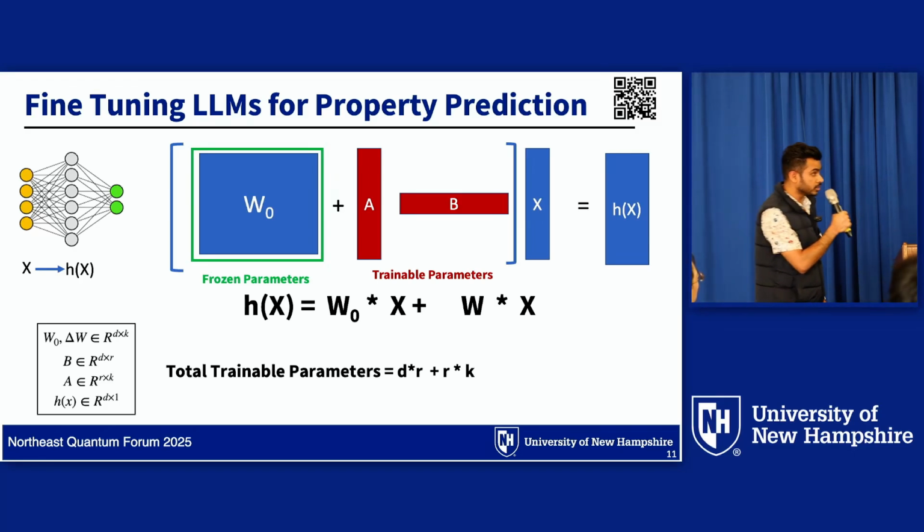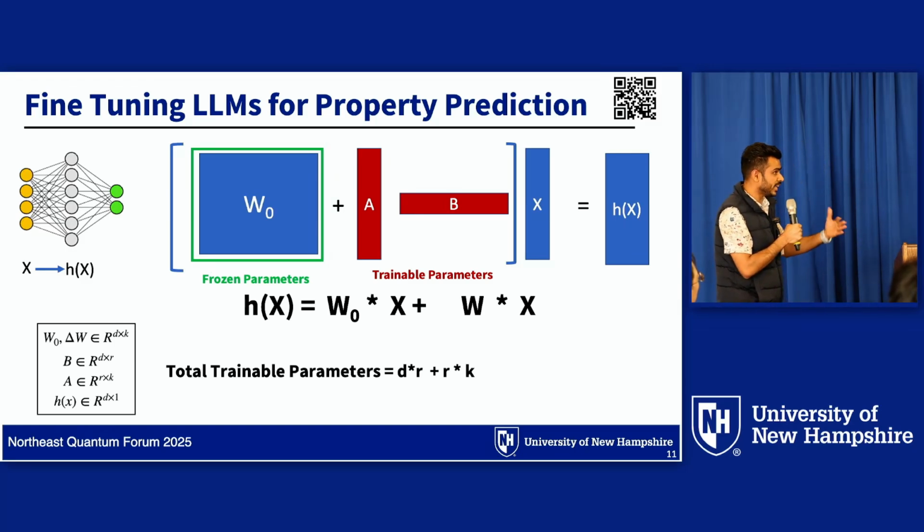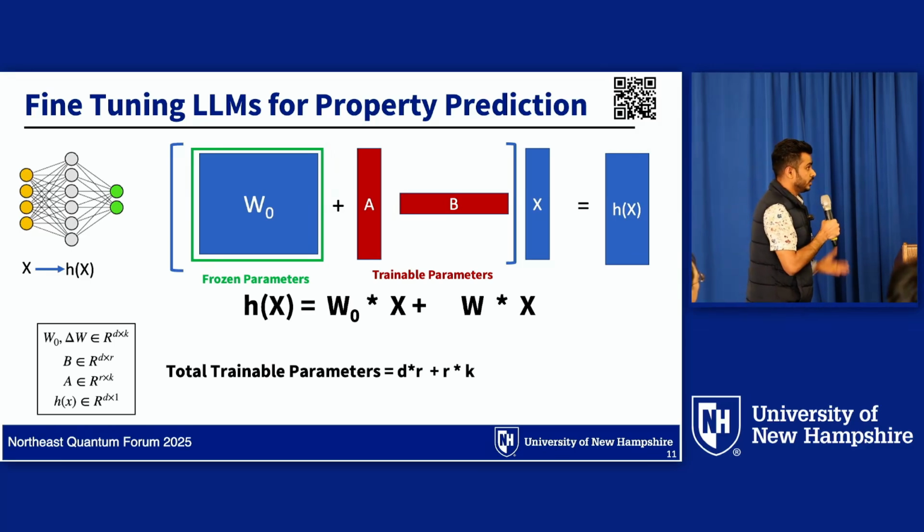And the next application of this large language model is not only for creation of the database, we can also use this large language model for property prediction by fine-tuning. A general purpose model like GPT-4o is just a general purpose model. We can make this model more effective or powerful for one particular task by fine-tuning. Fine-tuning can be done in different ways.